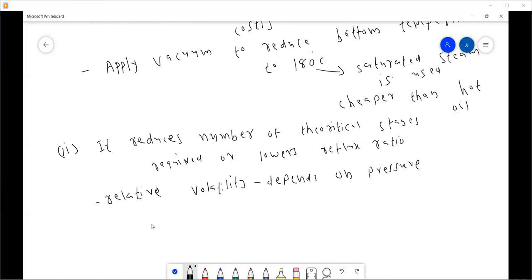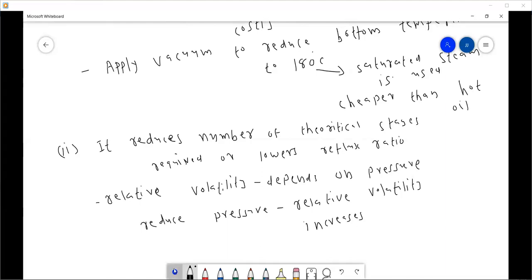So if we reduce pressure, then relative volatility increases.